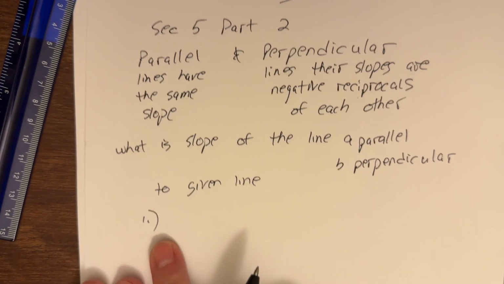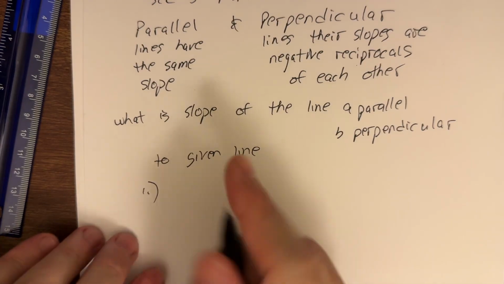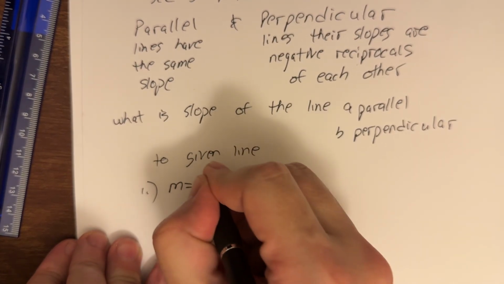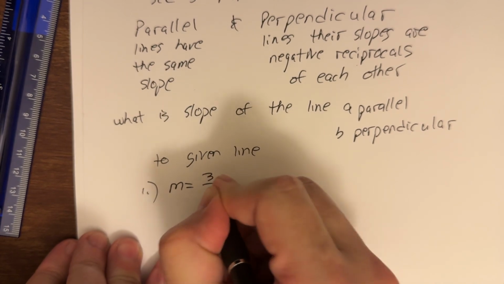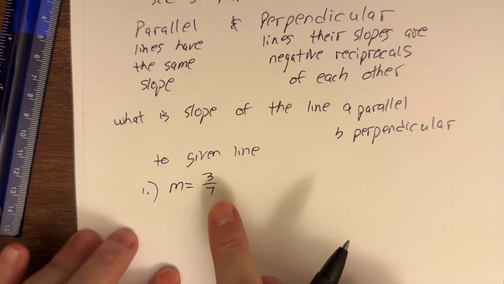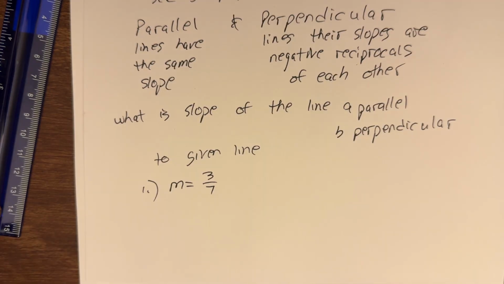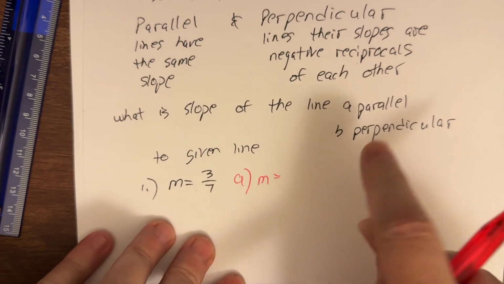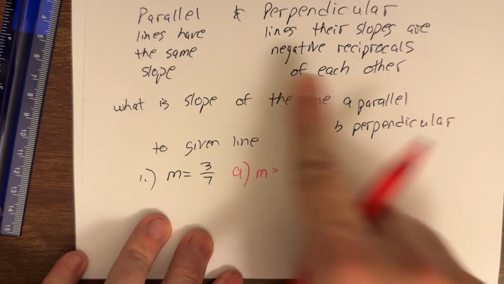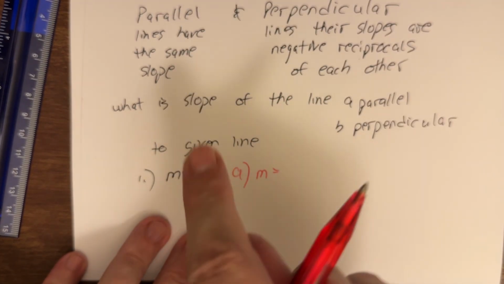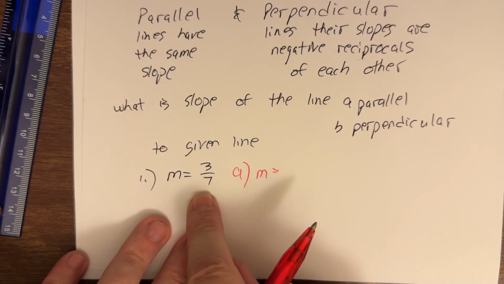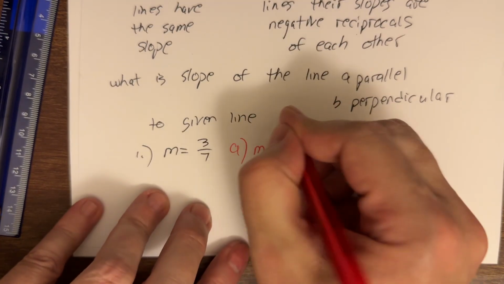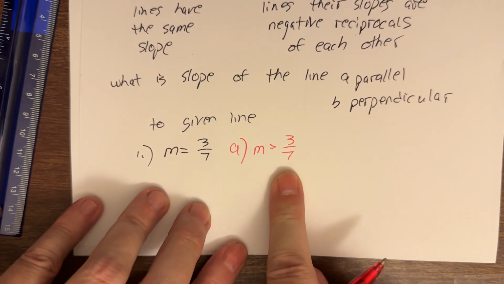So number one, I just start you off, the slope of our given line is positive, let's go +3 over 7. My original line has a slope of +3 over 7. So part A, what's the slope of the parallel line? Well, parallel lines have the same slope. So if my original line had a slope of 3 over 7, was going up 3 over right 7, well then my parallel line has that exact same slope.